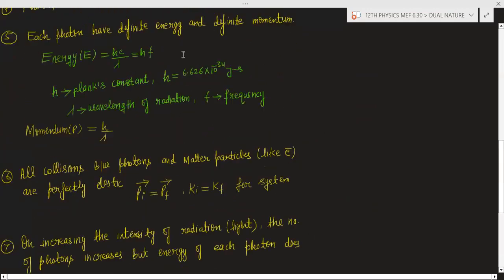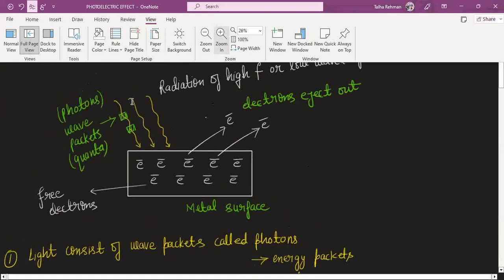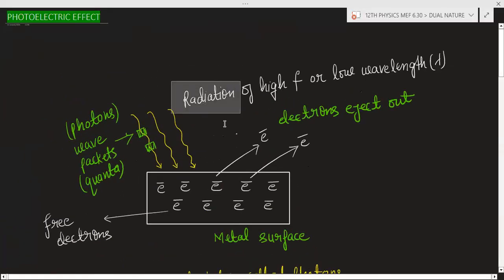Now see, one more thing. Basically, radiation is what? Radiation is the photons, and photons have the energy. Basically, you can say radiation is the energy. So you are giving the energy to this metal surface. That is why the electrons are ejecting.